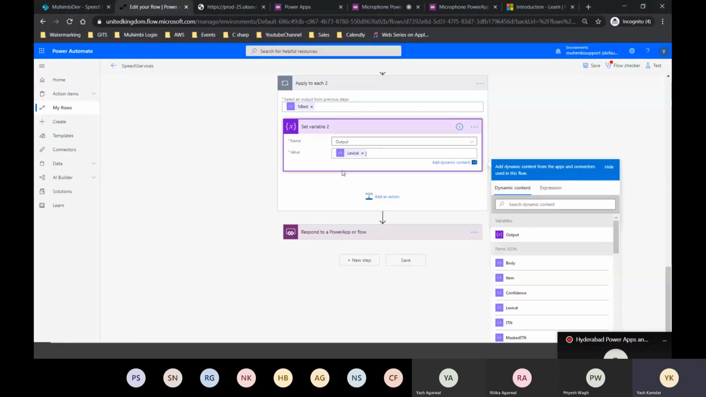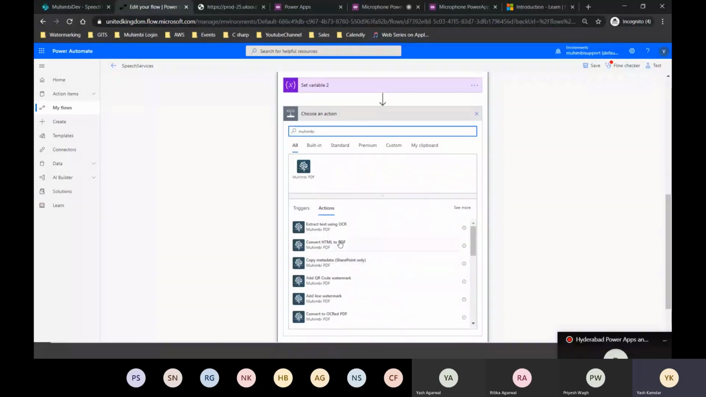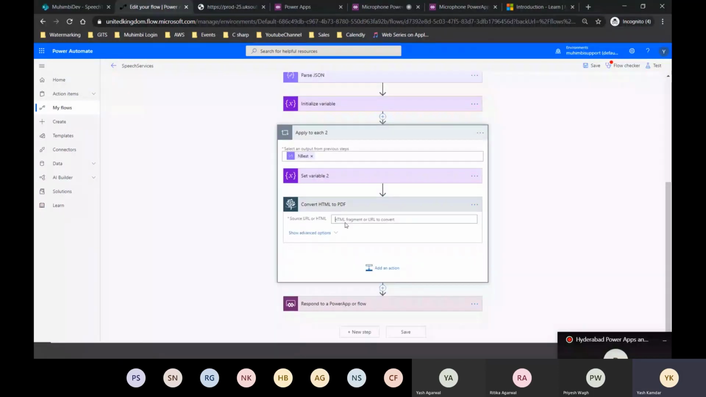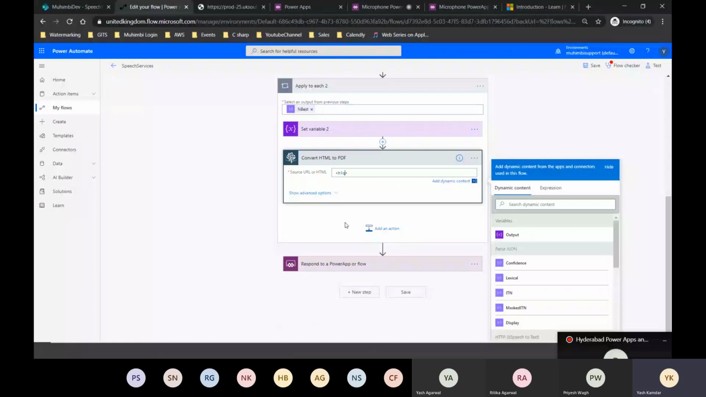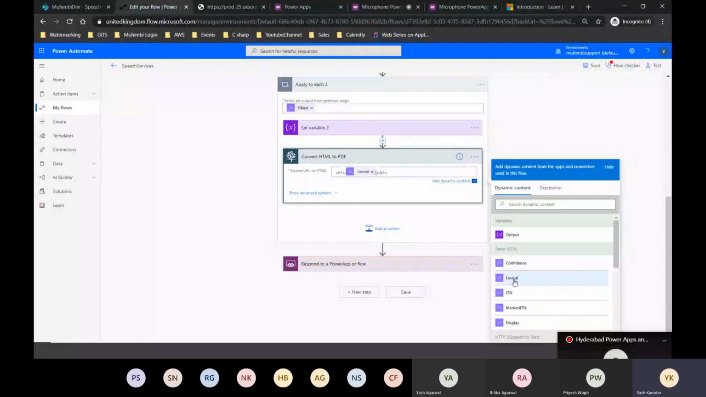Now all I need to do is click on my action native to Muhimbi, which is convert HTML to PDF. So that's it. This is convert HTML to PDF. I just need to write some random HTML. Okay. So I'll just write the headers, and what I'm going to pass in over here is the lexical. I can either pass in the lexical or I can also pass this output variable, because both hold the same exact data. That is the text transcript.